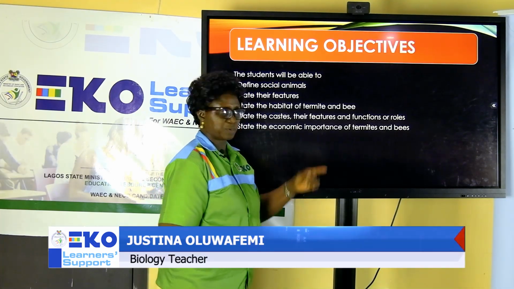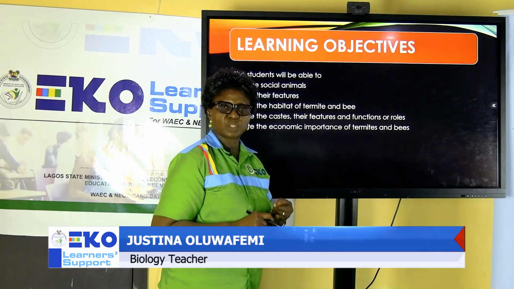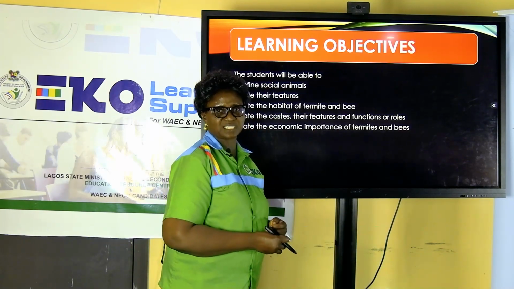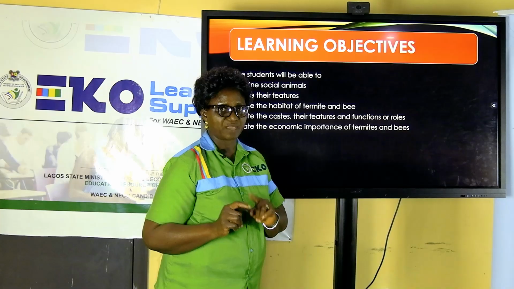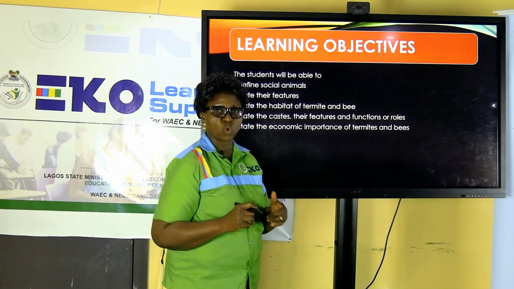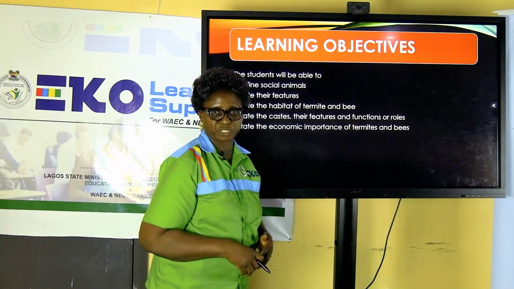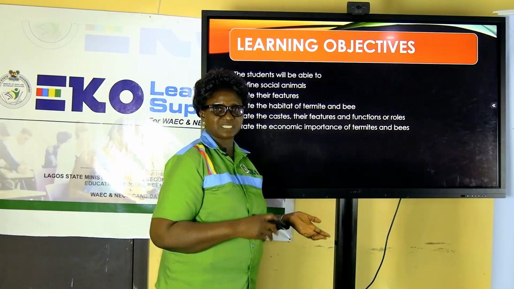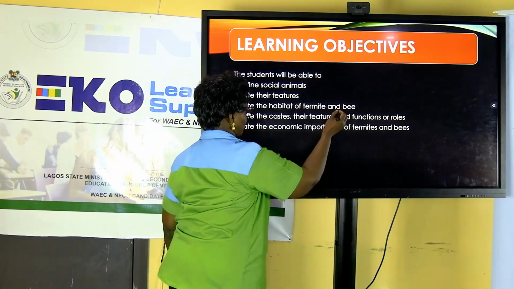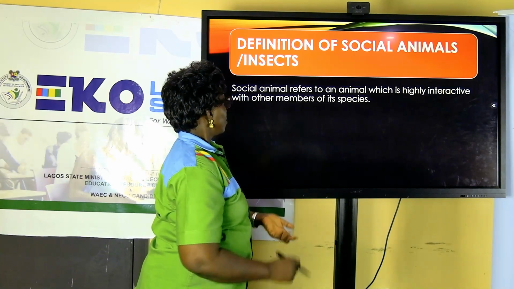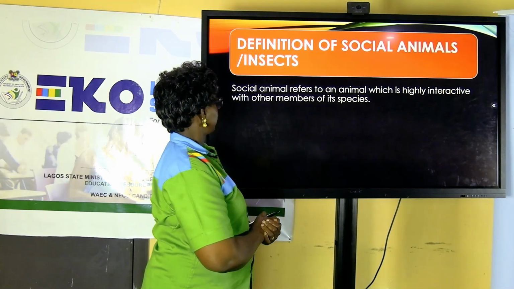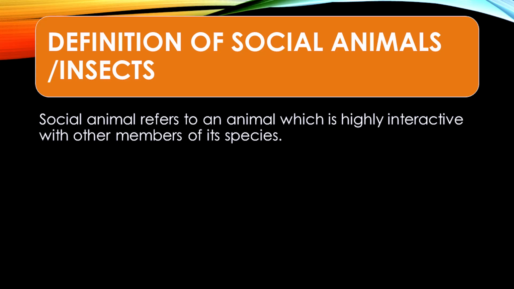When we say economic importance, we will be focusing on both the positive side of these organisms as well as the negative side. Did you hear that emphasis? Economic importance is not only negative or in terms of monetary. No, we are looking at the good side and the negative side of the organism. What do I mean by social animals? In a short way, a social animal refers to an animal which is highly interactive with other members of its species.